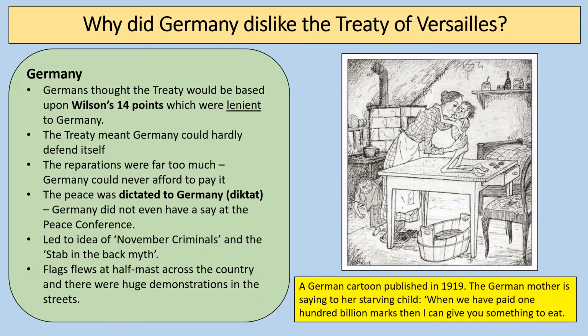So it's not much of a surprise that Germany disliked the Treaty of Versailles, and we'll start off just by looking at this cartoon published in 1919. A very famous cartoon, this, and it shows a very poor family, and the German mother is saying to her starving child, quote, "When we have paid 100 billion marks, then I can give you something to eat."